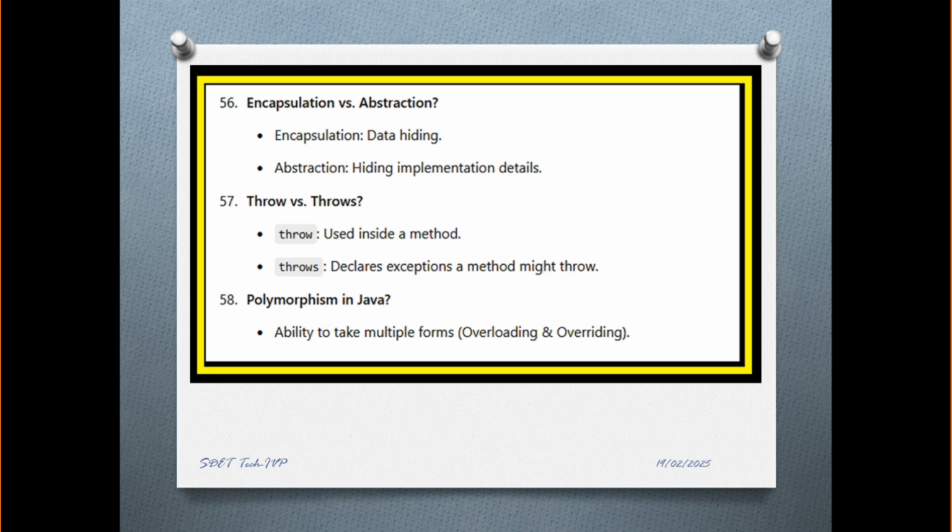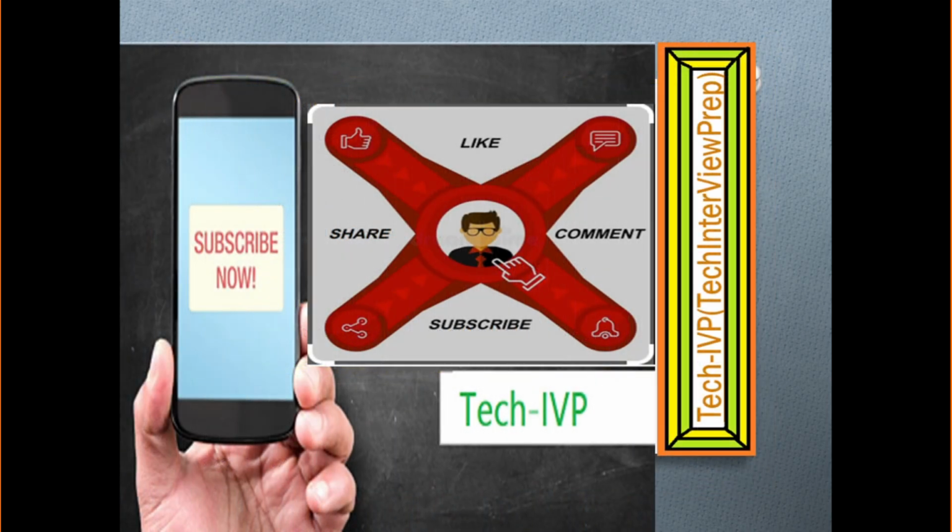Next, encapsulation versus abstraction. Encapsulation means data hiding. Abstraction means hiding implementation details. Throw versus throws. Throw is used inside the method. Throws declares the exception a method might throw. Polymorphism in Java is the ability to take multiple forms. Polymorphism means we can do a task in multiple ways, and there are two types: method overloading and method overriding.